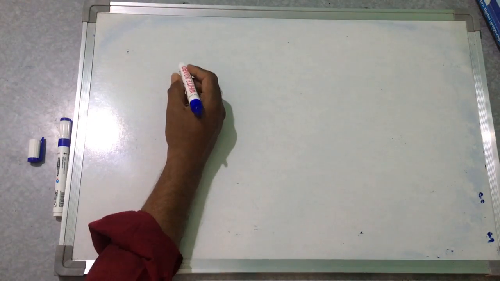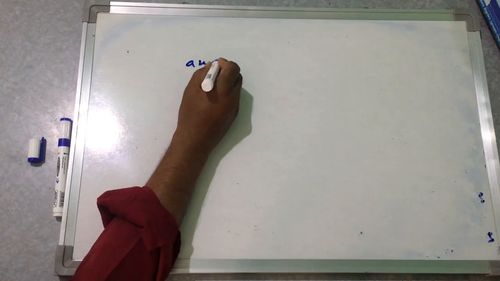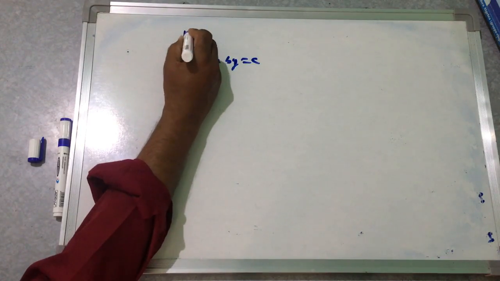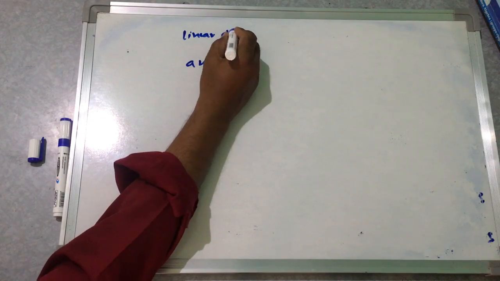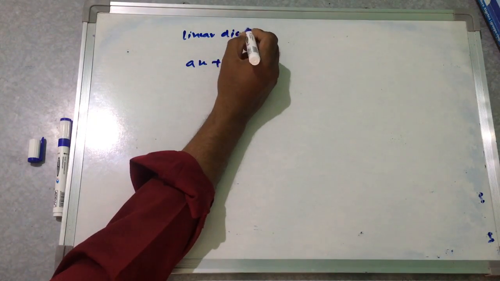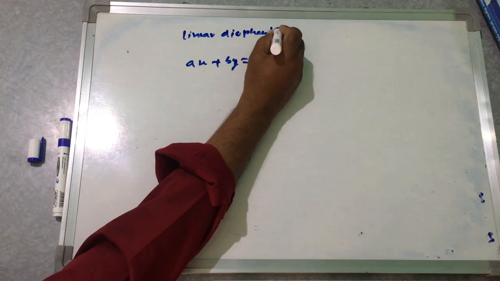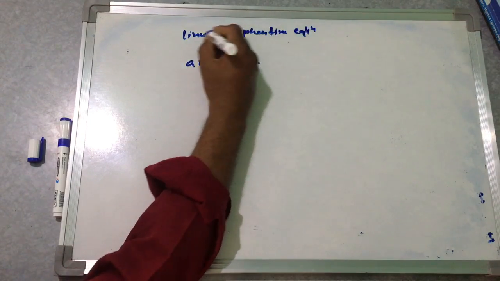Now the linear Diophantine equation. A linear equation in two unknowns is ax plus by equal to c. This is the linear Diophantine equation.